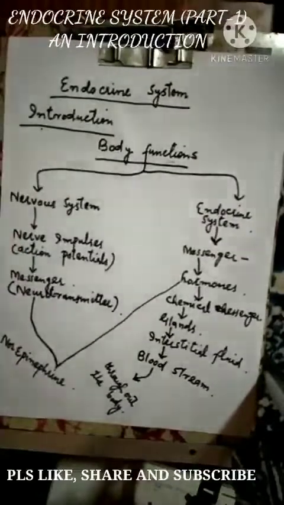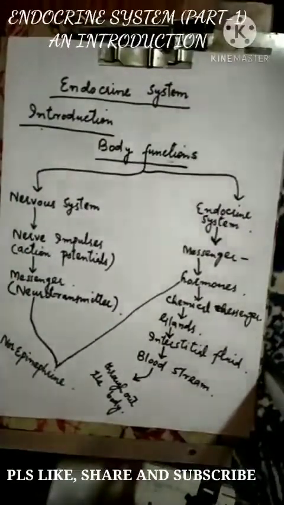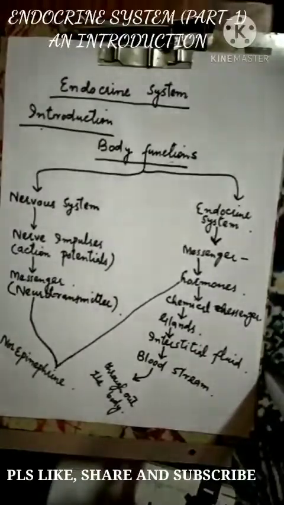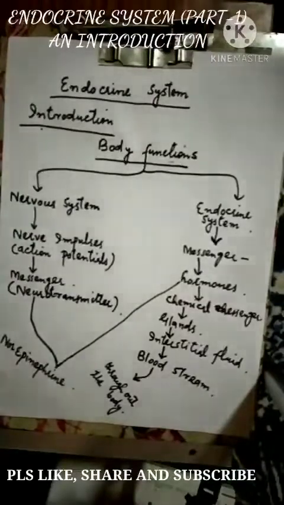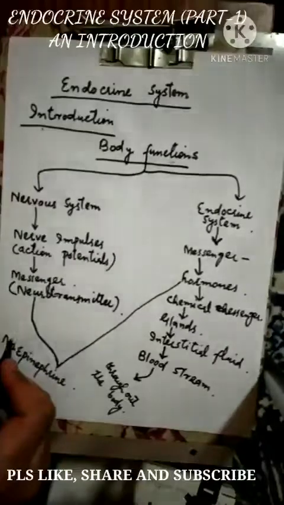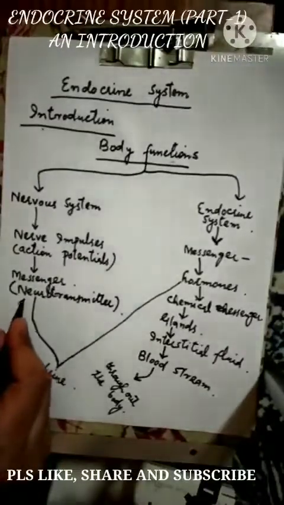Norepinephrine, we already know that the postganglionic neurons of the sympathetic nervous system release a neurotransmitter called norepinephrine. So there, this norepinephrine is released as a neurotransmitter.